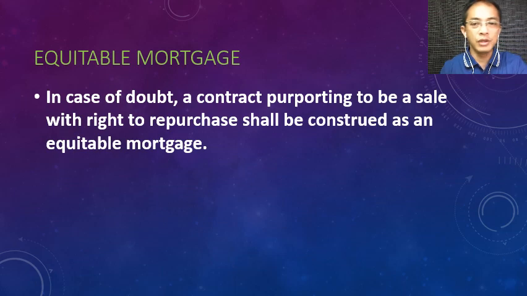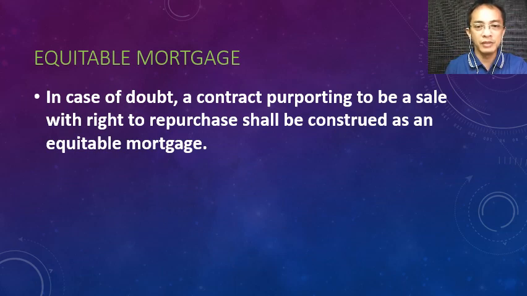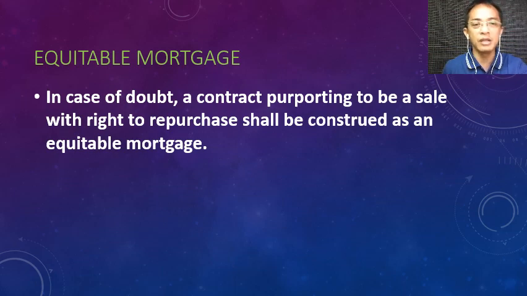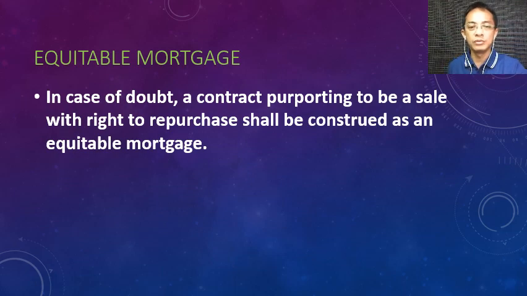So, in a sale with the right to repurchase clause, we have to really look into the intention of the parties. If the intention of the parties is really to transfer ownership from the seller a retro to the buyer a retro, with the intention to repurchase again later, or it is just an equitable mortgage where the real intention is really to secure a loan.